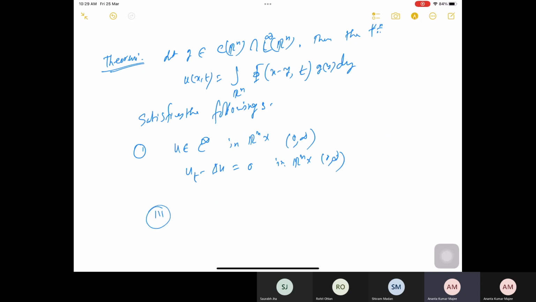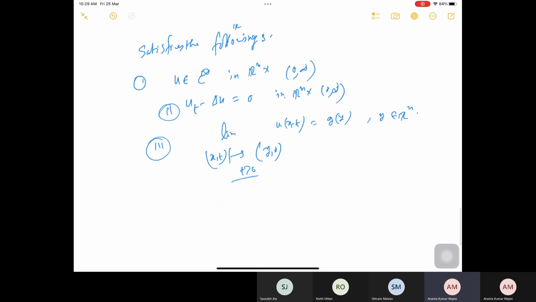And the third property I can think of is that the limit as (x,t) goes to (y,0), from t positive, of u of x,t gives my g of y, where y is in my Rn.